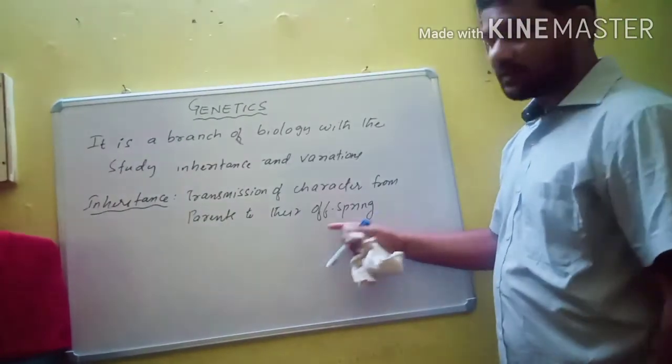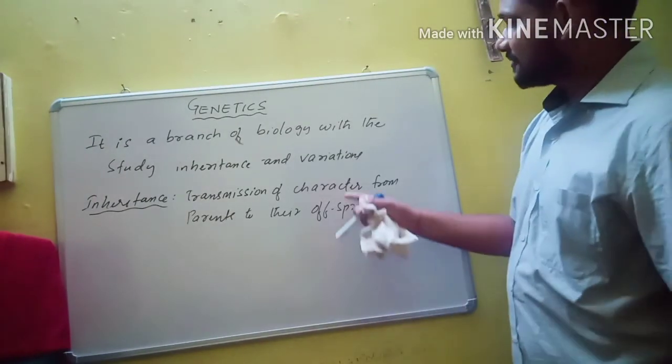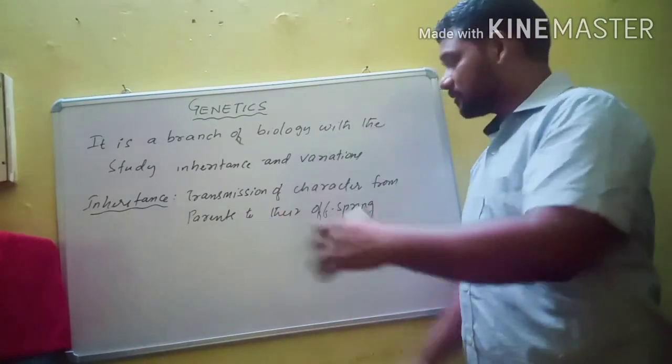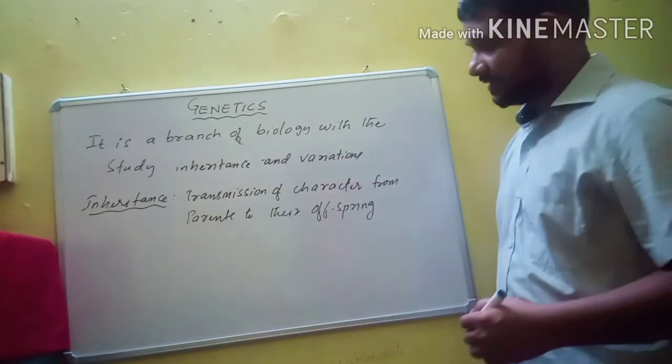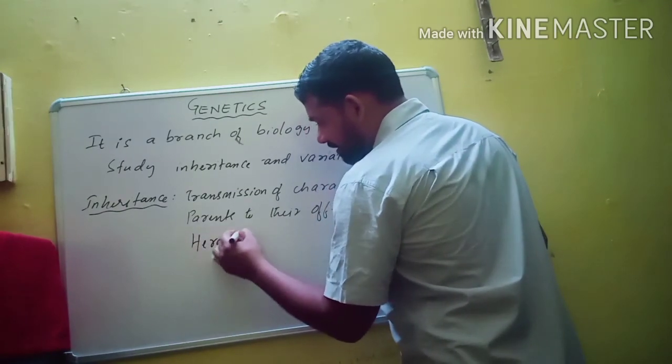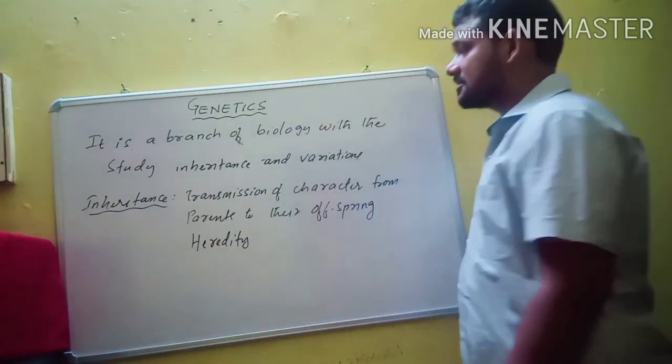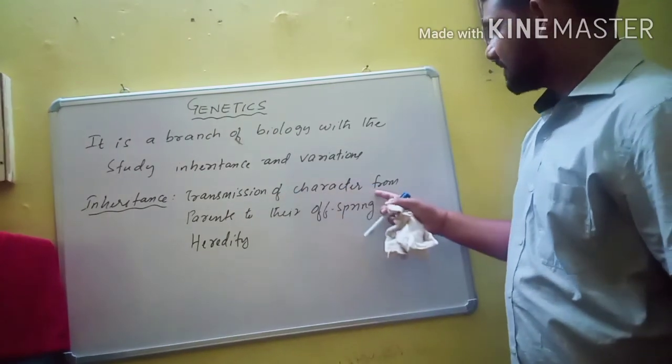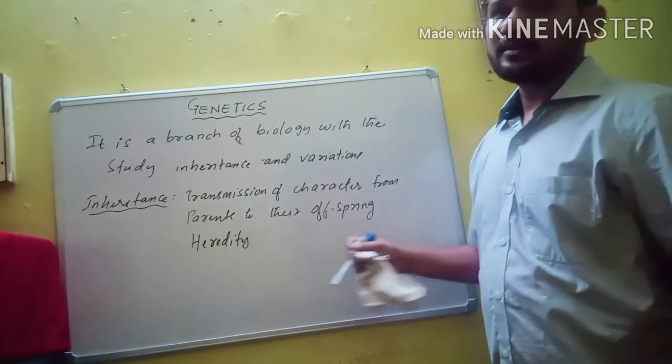New individuals are also called offsprings. The transmission of characters from parents to their offsprings is known as inheritance. Inheritance is also known as heredity.